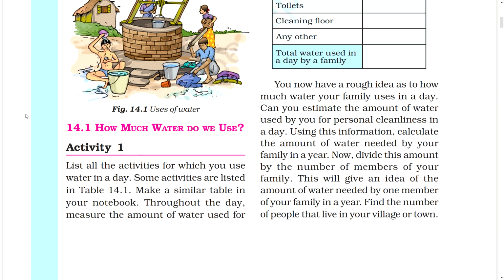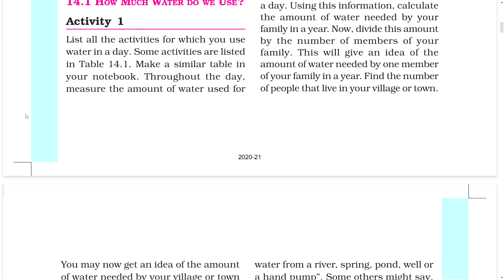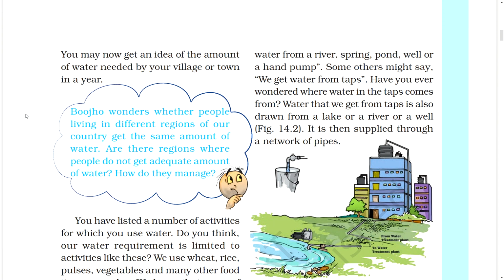Now divide this amount by the number of members of your family. This will give an idea of the amount of water needed by one member of your family in a year. Find the number of people that live in your village or town. You may now get an idea of the amount of water needed by your village or town in a year.